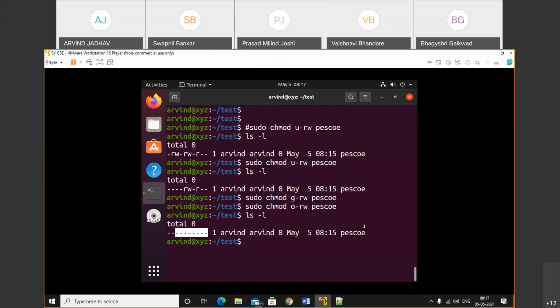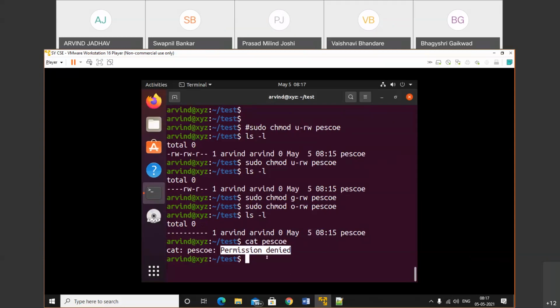So that means, can I read that file? The answer is no. Just check out cat PSUE. See, we get the message permission denied. Why do we get that? I'm trying to read that file, but I don't have any permission to read that file.